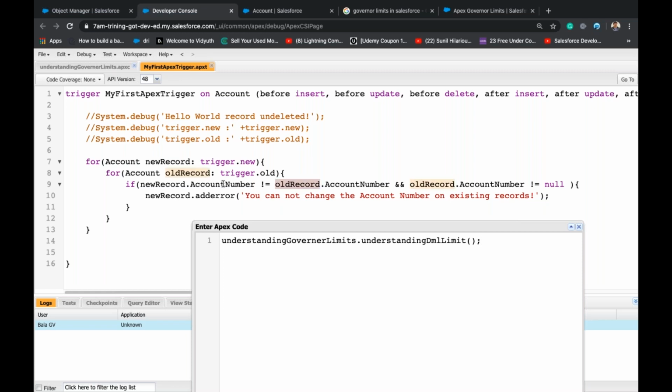I'm checking Trigger.old and Trigger.new, but I didn't put it inside after, right? So in the before, this will be null. So I got a null pointer exception. So if Trigger.isAfter, I also put Trigger.isUpdate.